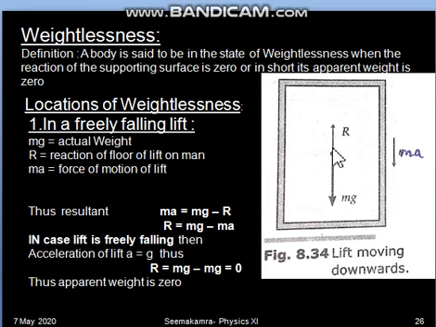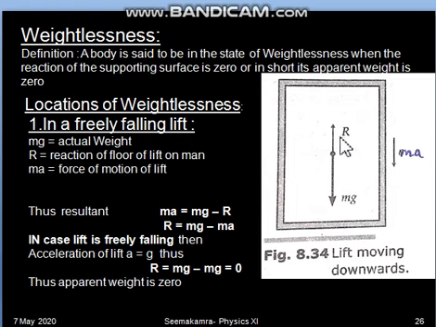So what happens? The person applies its own weight on the floor of the lift, and this is like an action force. By Newton's third law of motion, every action has an equal and opposite reaction. So the floor of the lift also applies an equal and opposite reaction to the person.